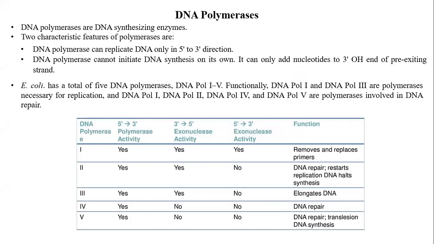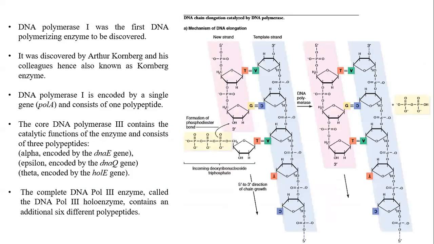Okay. Then before going to the actual process of replication, we have gone through the enzymes required for replication. In this, we have focused only on DNA polymerases because these are the polymerizing enzymes. We have studied there are 5 enzymes in bacteria, and we have studied their individual activities, that is polymerase activity and exonuclease activity. So here is the polymerase activity, how the phosphodiester bond is formed by DNA polymerases.